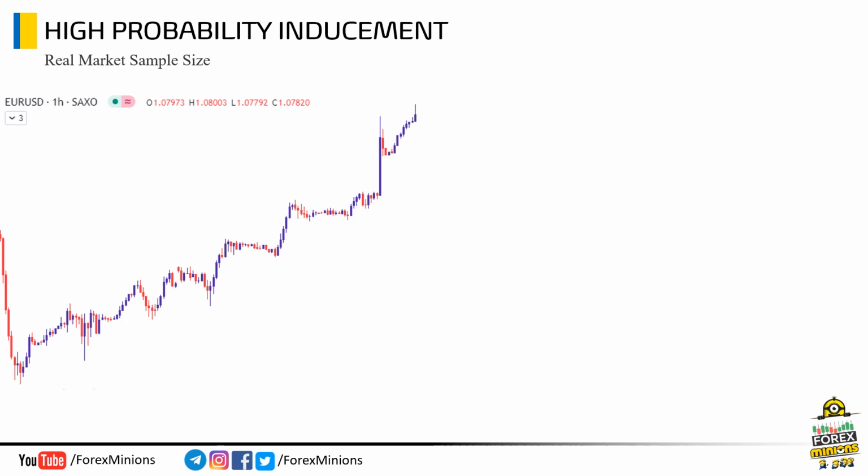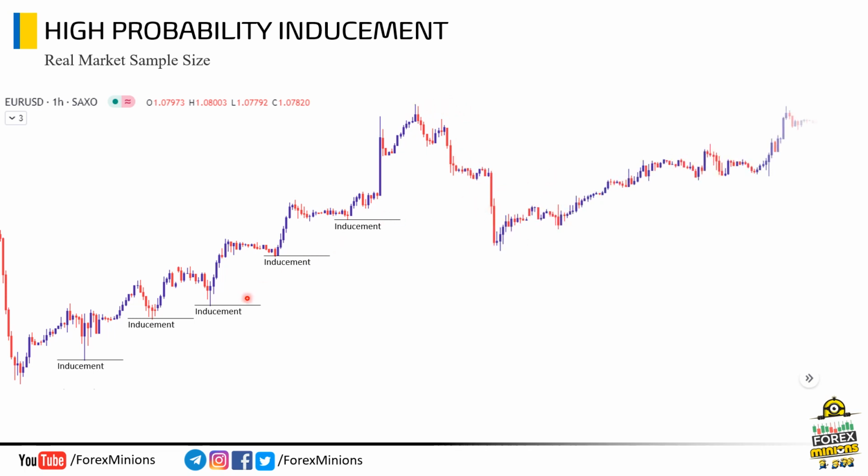Now, as we discussed, if a price swing has multiple inducement levels of the same size, then what happens? Check this sample. Note that this swing has many inducement levels of the same size. All these pullbacks have no major difference in magnitude, so we will mark them as equally important inducement levels. Now let's check price reaction here. In such a case, when all inducement levels are of the same size, then we will consider the first one as the high probability inducement level to design our setups. I hope you now have a clear understanding of how to use a swing with multiple inducement levels.